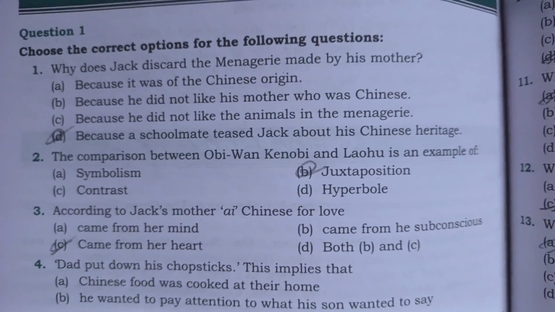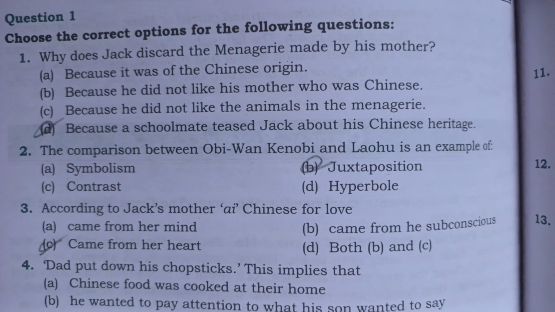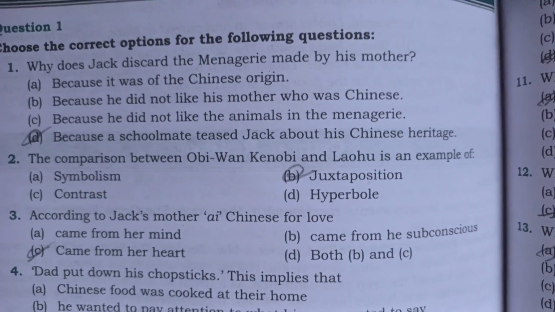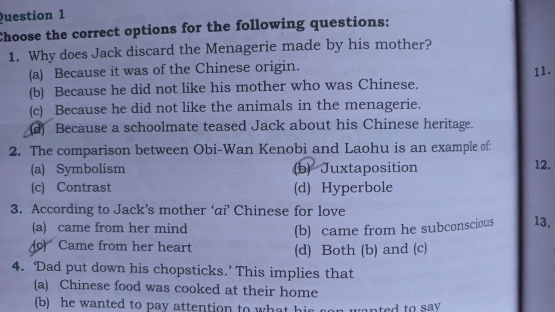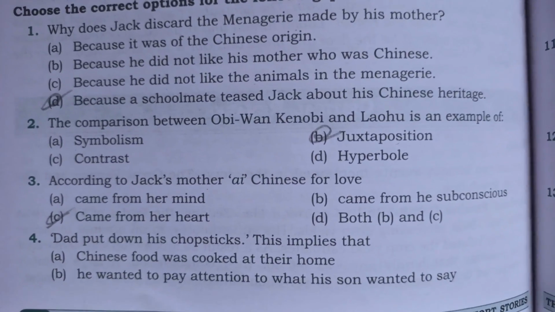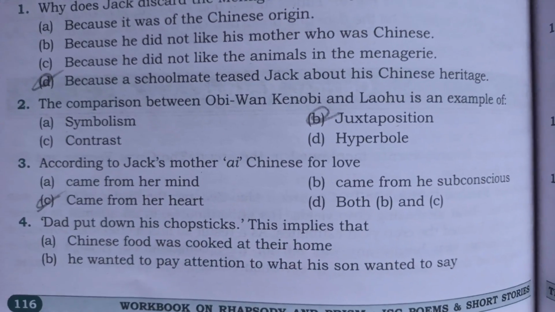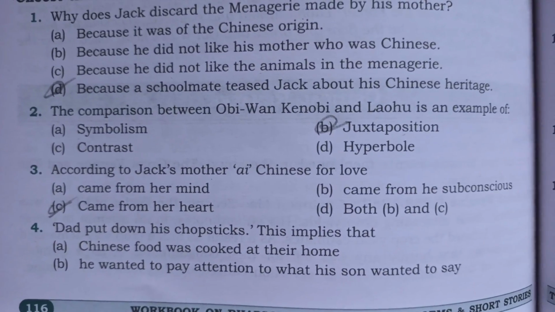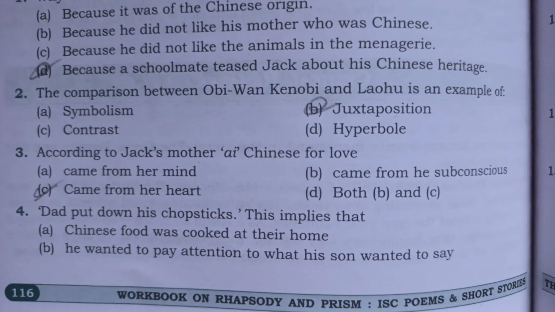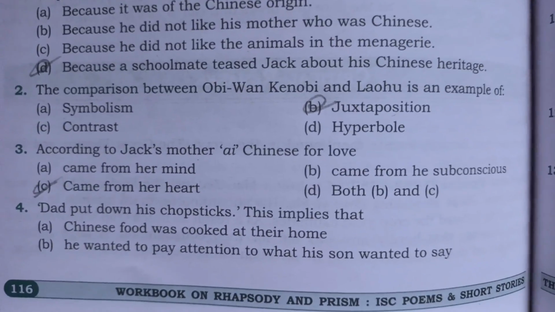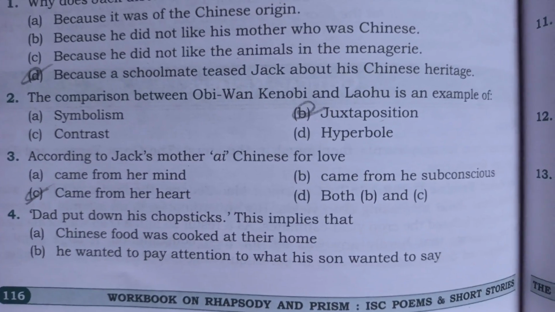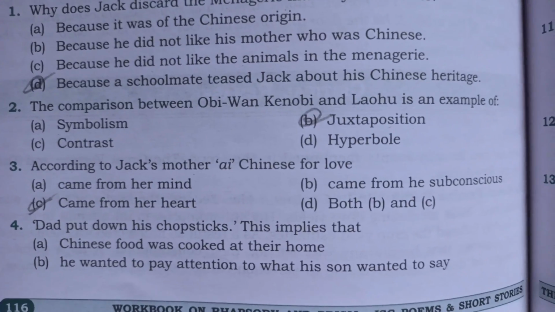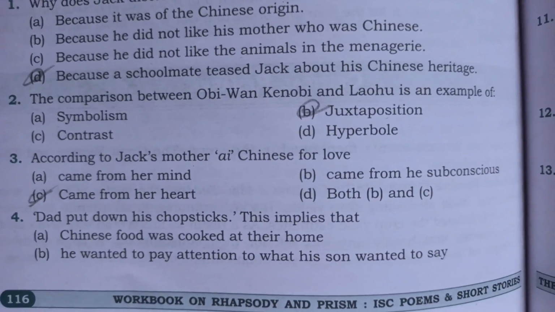Second, the comparison between Obi-Wan Kenobi and Lahu is an example of. So here option B is correct. Number 3, according to Jack's mother, A Chinese for love. So here option C is correct. Number 4, Dad put down his chopsticks. This implies that. So here option D is correct.